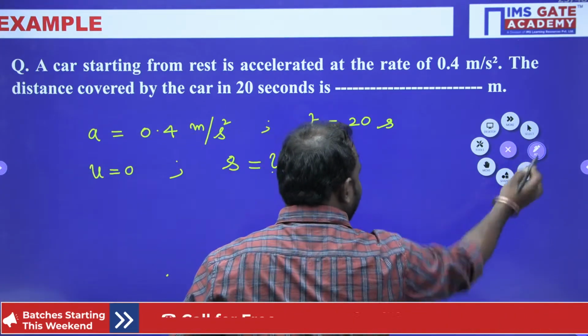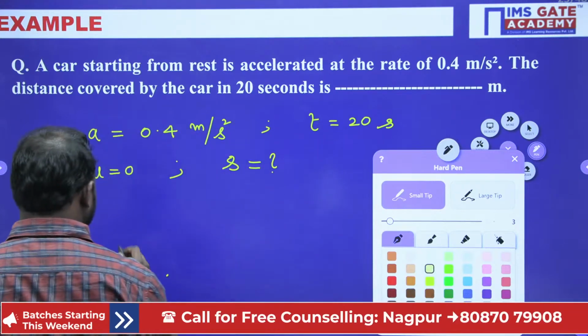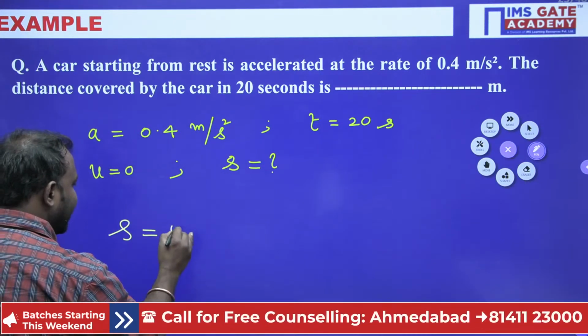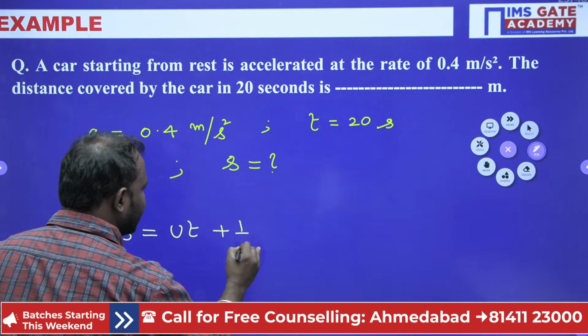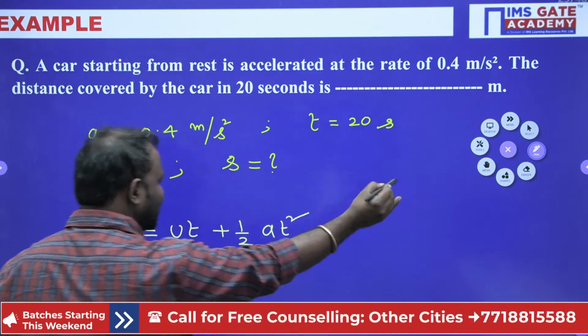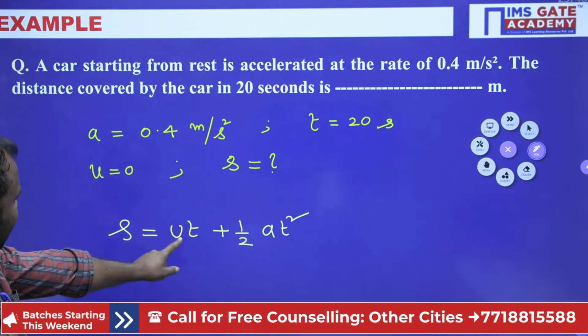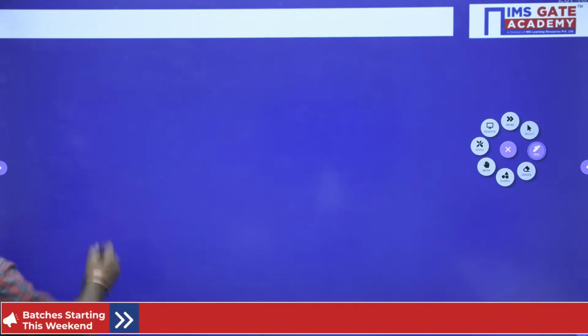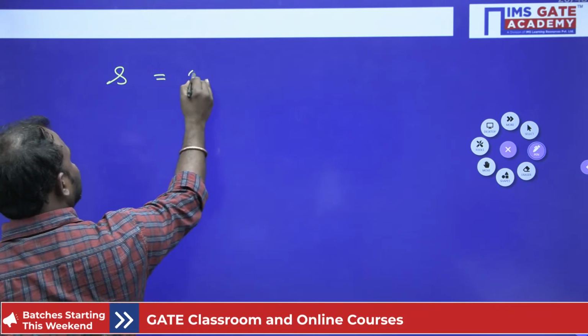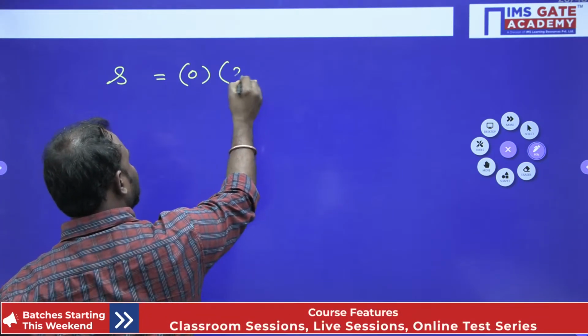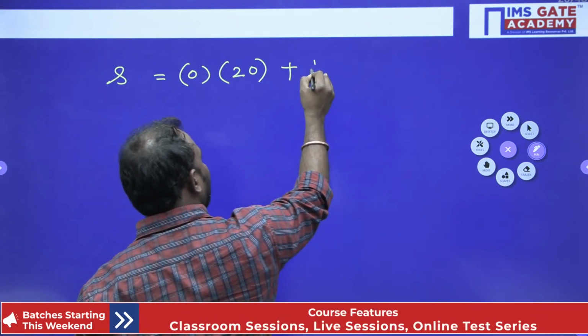Now let me use s equal to ut plus half at square, right? Now u is 0, and then substitute all the values. Now s is equal to u is 0 into t is 20 seconds plus half a.